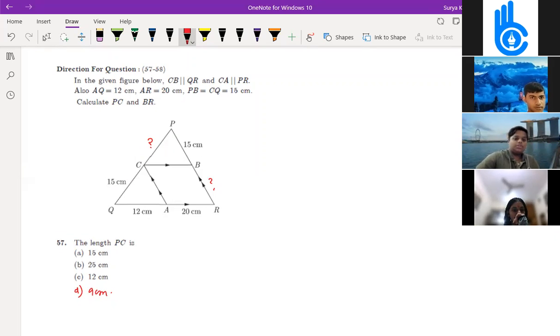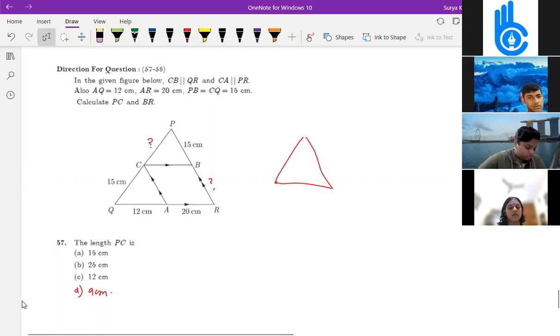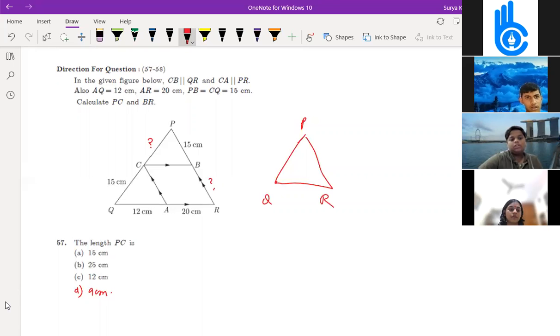Which two triangles are you comparing, Samarth? Sir, I am comparing PQR only. So by only PQR, how can we find 9? Sir, I am sorry, I am getting it for BR. BR equals 9 centimeter. But here I'm just talking about PC only now. Oh, PC only. PC will be 25. How?